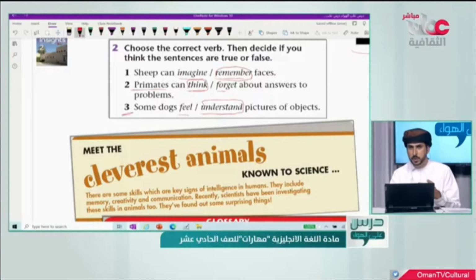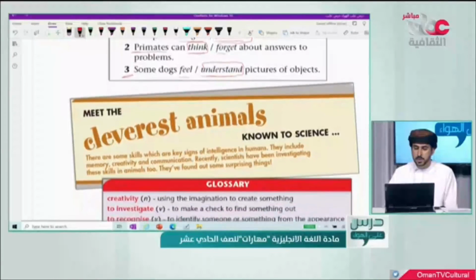For example, if you show a dog a picture of something, of a ball, for example, the dog can recognize that this is a picture of a ball, then he can run and bring the ball to you. This is the meaning of the sentence here. Okay, let's check whether these statements or sentences are true or false by reading the text now.